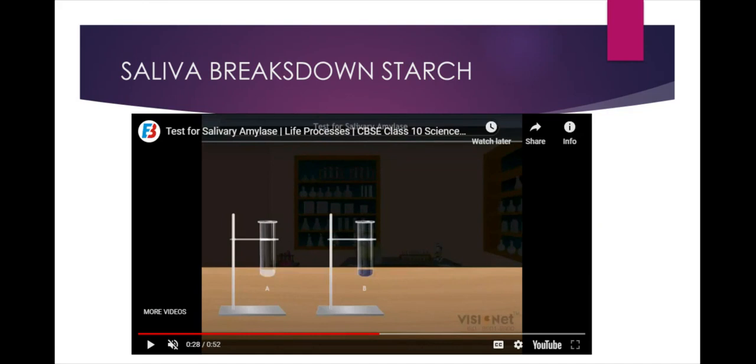In both test tubes, we took starch solution, but only the test tube of starch solution without saliva turned blue-black. Another test tube of starch solution mixed with saliva didn't turn blue-black in color. Why? There is no starch. What does it mean? Starch present in that test tube was broken down into simple sugars, that is glucose. From this, we can understand that saliva can break down starch and the process of digestion starts in the mouth itself.